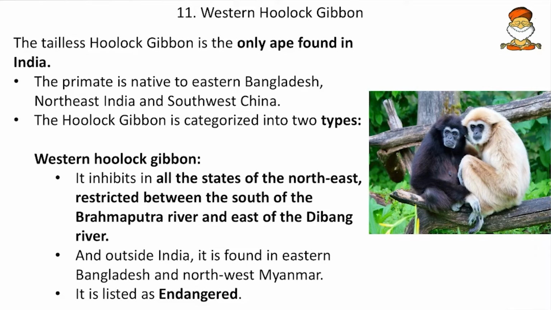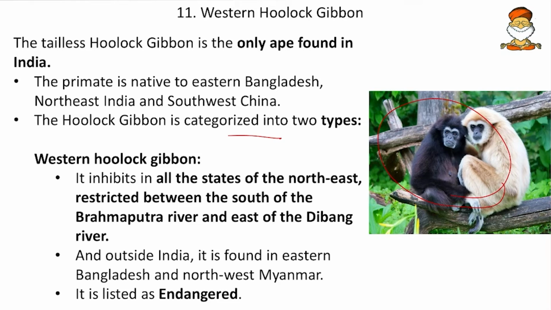Then the Western Hoolock gibbons. So here the tailless Hoolock gibbon is the only ape found in India. So here we can see how the gibbon looks, and the primate is native to eastern Bangladesh, northeast India and southwest China. Then the Hoolock gibbon is categorized in 2 types. One is the Western Hoolock gibbon and the other is the Eastern Hoolock gibbon.